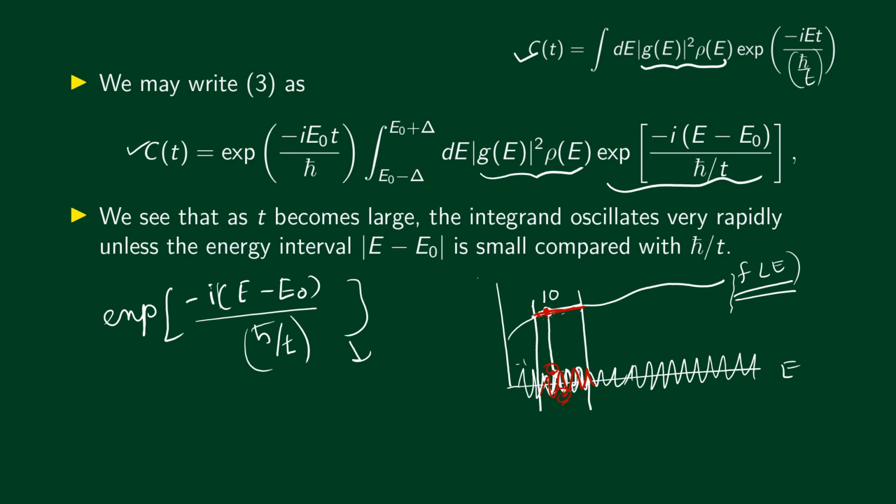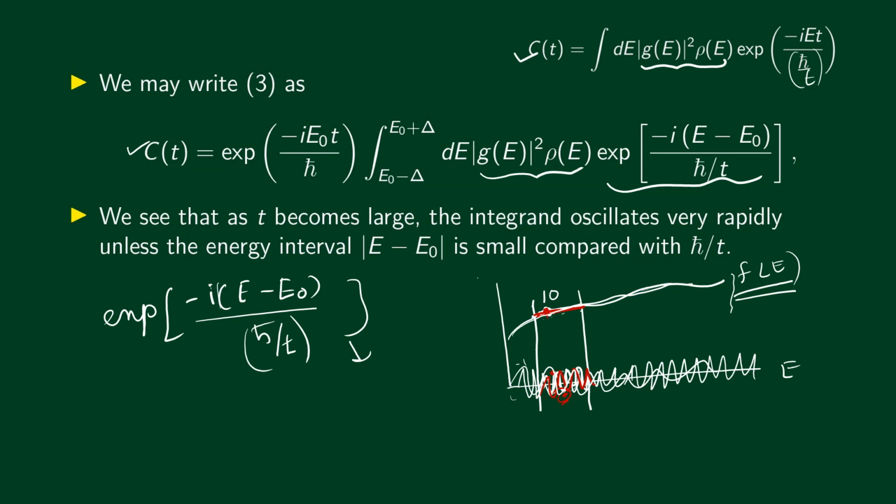Now this is true for all regions. So if we integrate the product of a slowly varying function with a rapidly oscillating function, the integral is going to be 0 because these oscillations will cause strong cancellations. Okay, I think the idea is clear. Why does it cause strong cancellations? I hope it is clear.